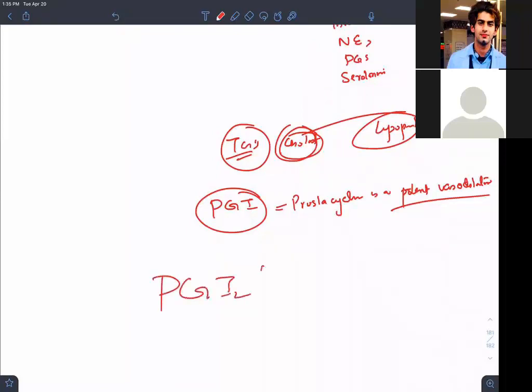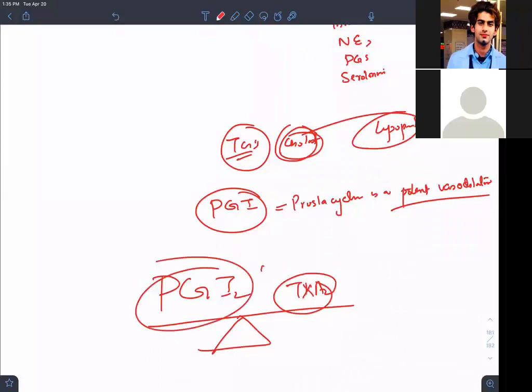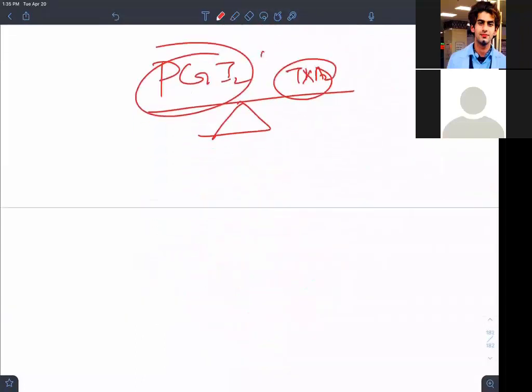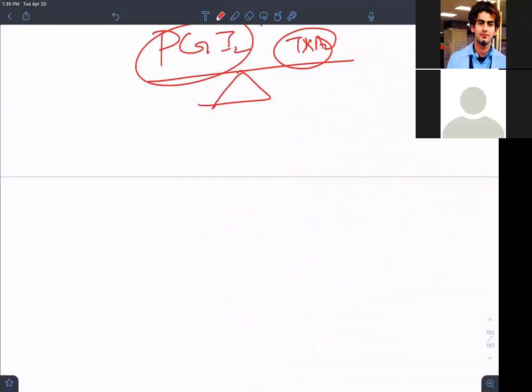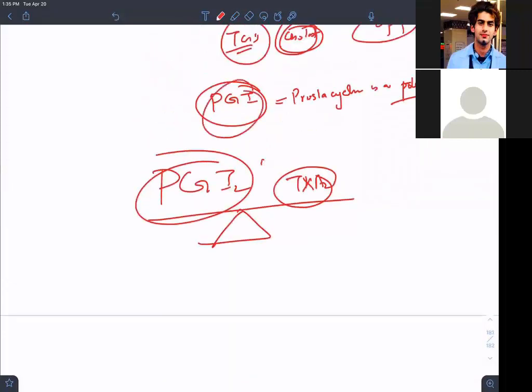Do we remember that? The balance is present in the body so that clotting does not happen, in thrombus physiology. So prostacyclin does vasodilation and inhibits platelet aggregation.